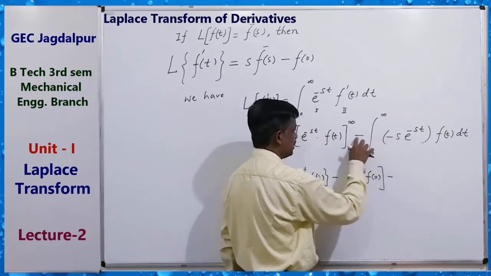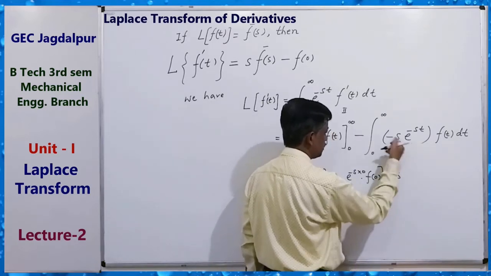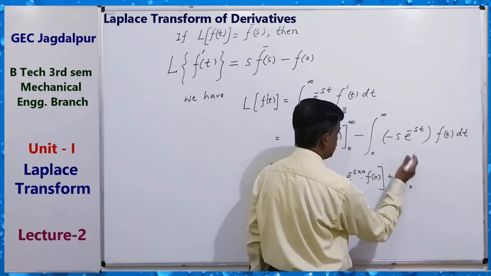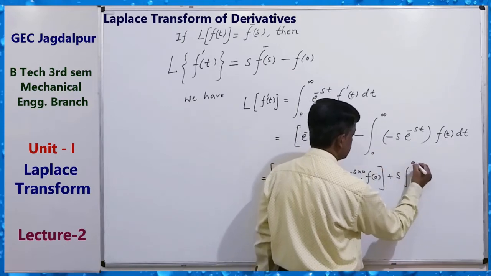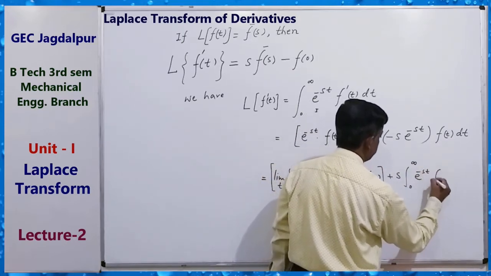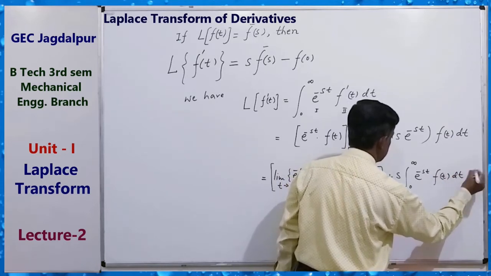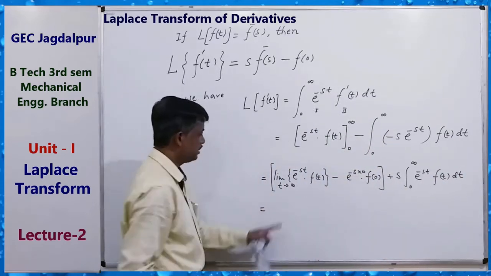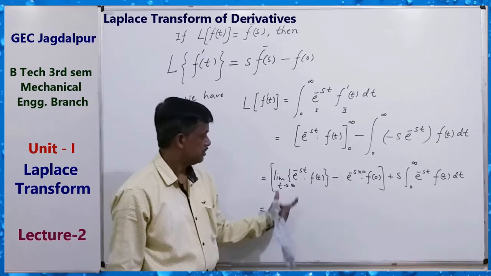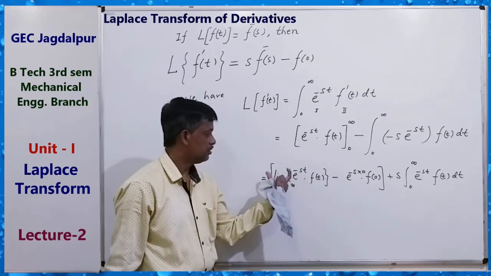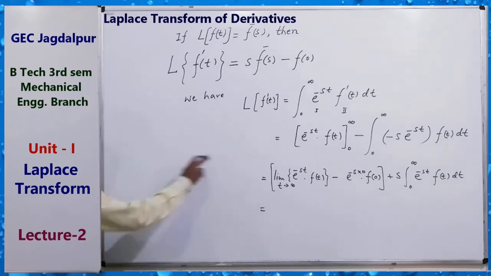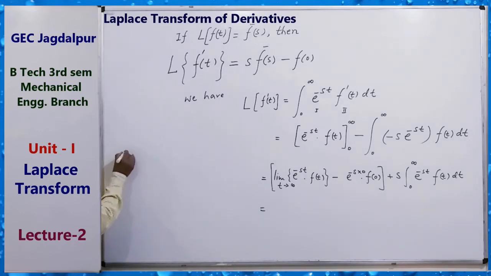Here minus times minus gives plus, s common outside of the integral, e to the power minus st ft dt. From here we can find the value: e to the power minus st is 1 upon e to the power st, 1 upon e to the power infinity, 1 upon infinity equals 0.